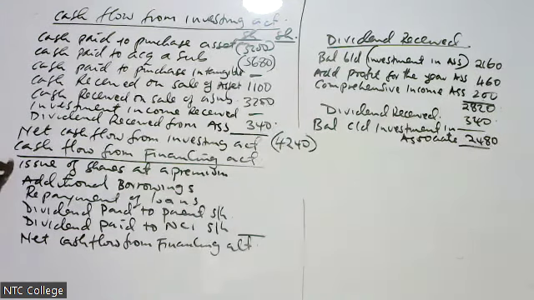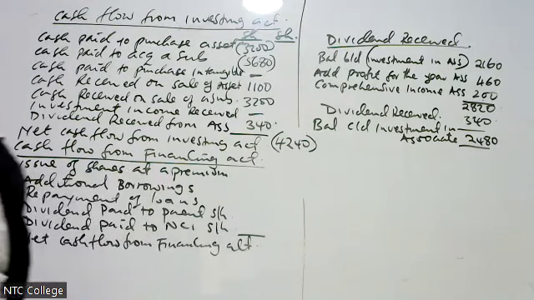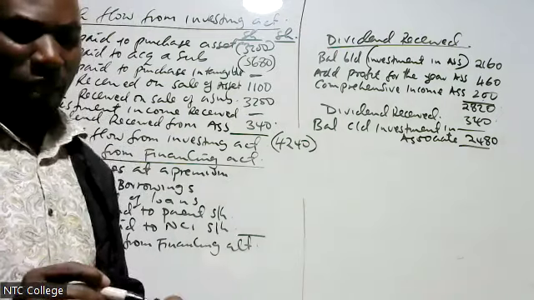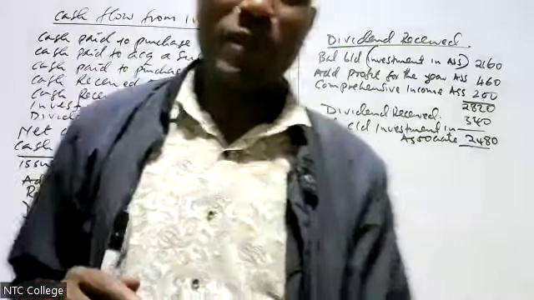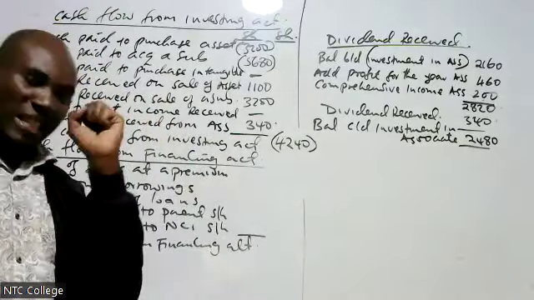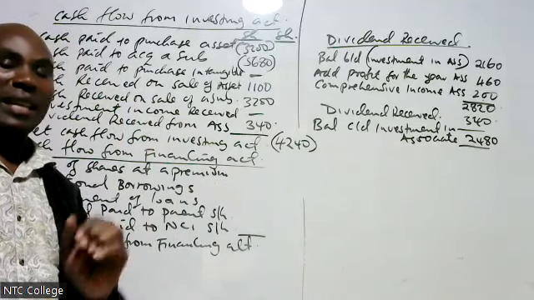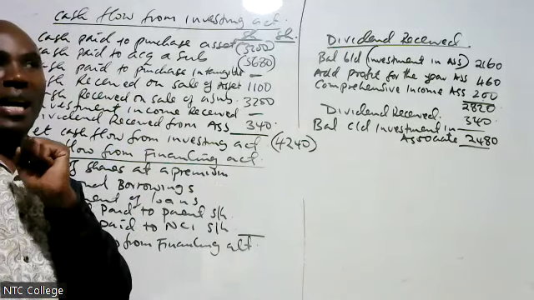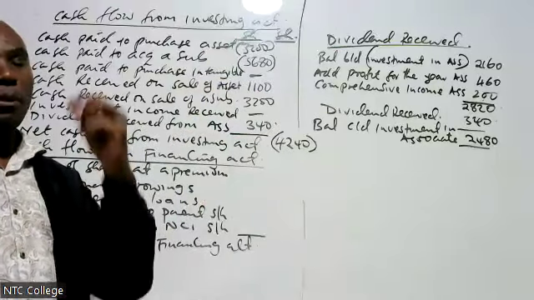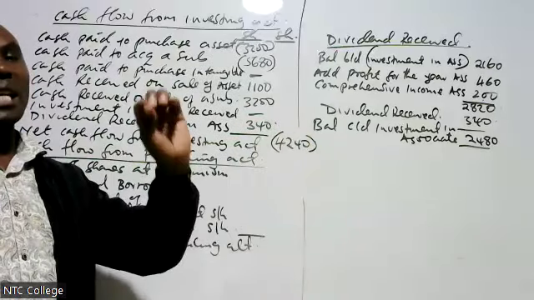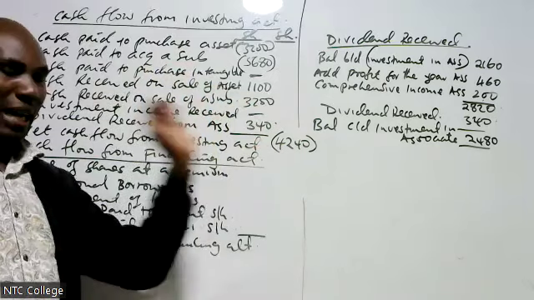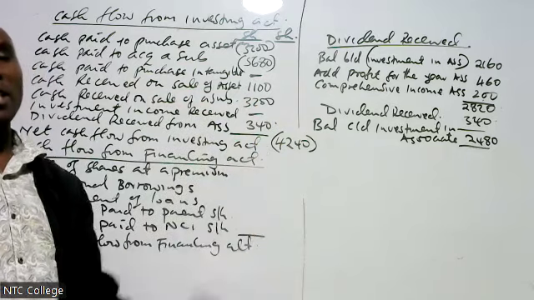Okay, let's do the issue of shares. The difference is the gain. Here, Florence, it is cash received. We did not receive 100. How much do we receive on sale of the asset? When you sell the asset, first you receive the cash, then you calculate the profit. Profit goes in the operating activities. But here, cash proceeds, the cash you received.